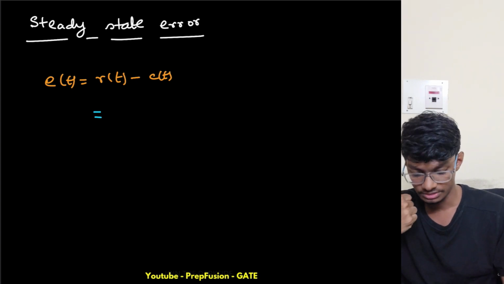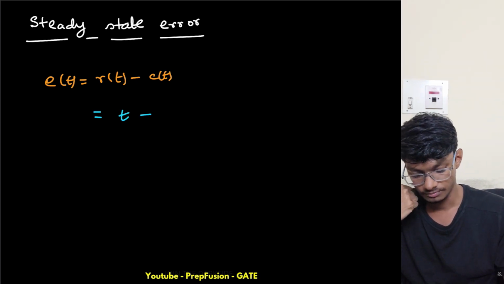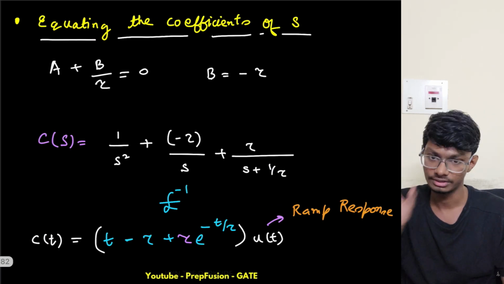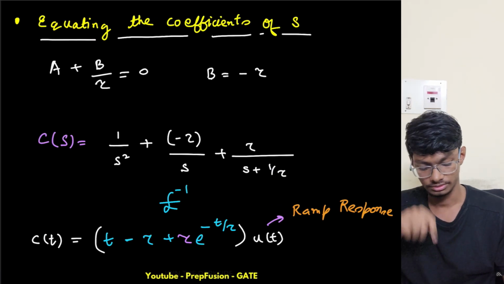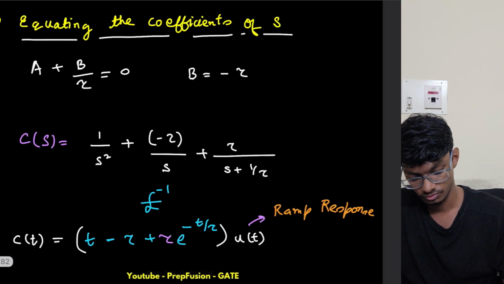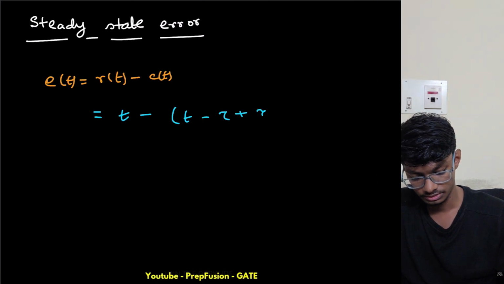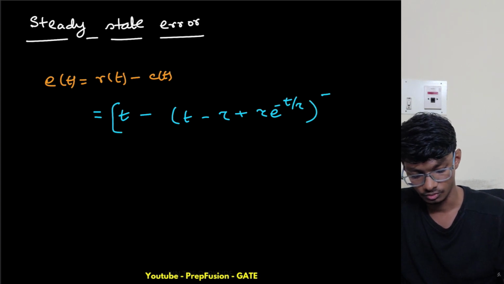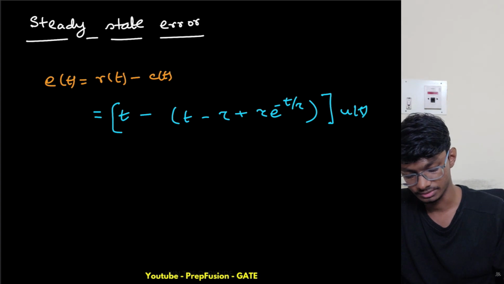What is my r(t)? r(t) is the ramp itself, so it is t minus c(t). Taking u(t) common outside, this is t minus the quantity t minus tau plus tau e raised to power minus t upon tau, and the whole is multiplied by u(t). This is my error signal basically.